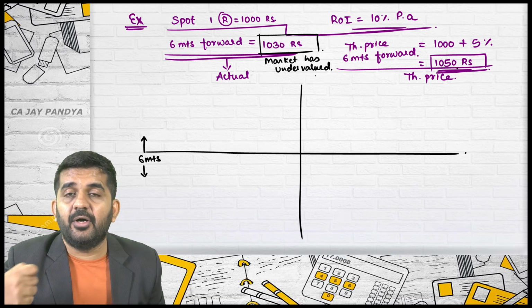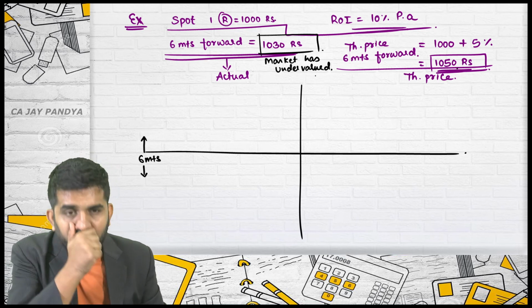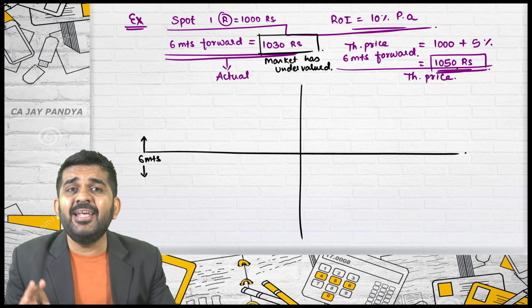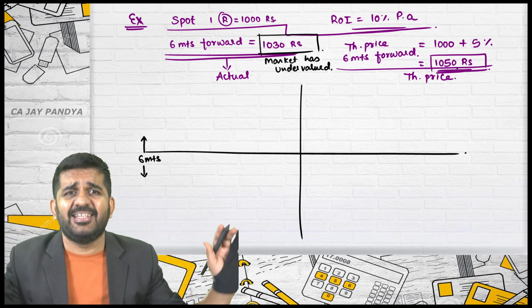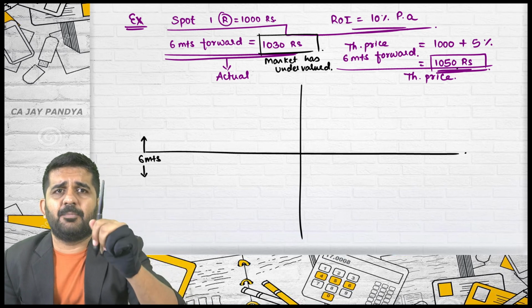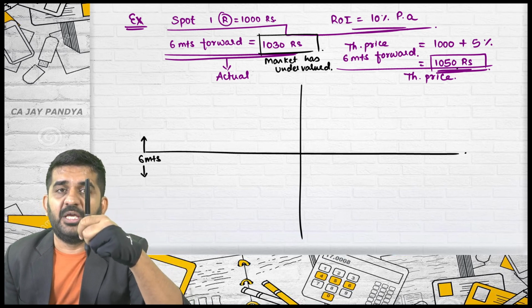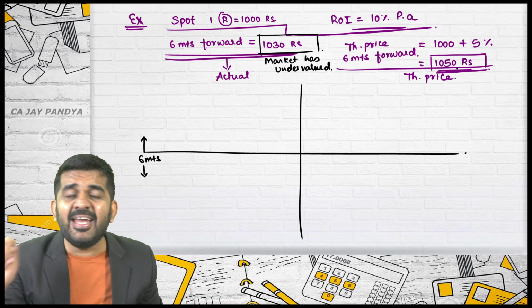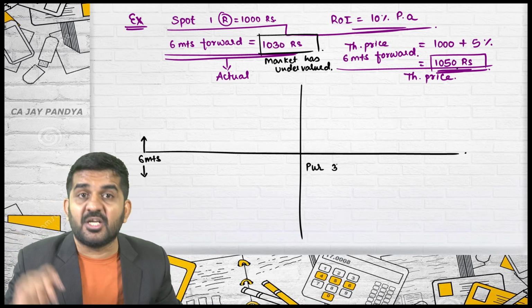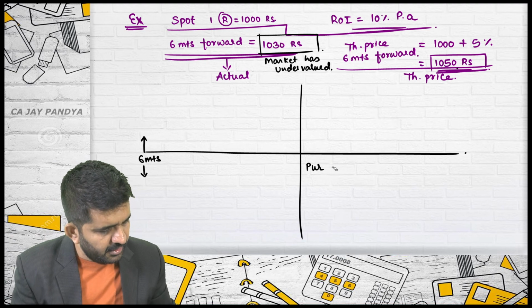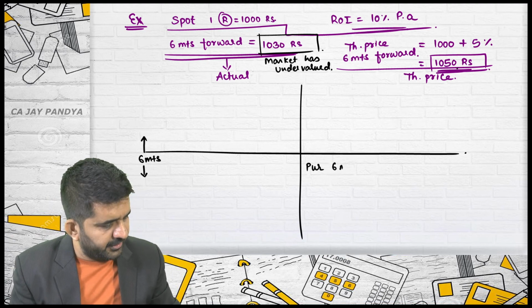Anything which is undervalued, you should always purchase. Think of anything. This pen's market price is 100, and it is available at 1 rupee. You should purchase it. Anything which is undervalued, you should purchase. What is undervalued? 6 months forward.